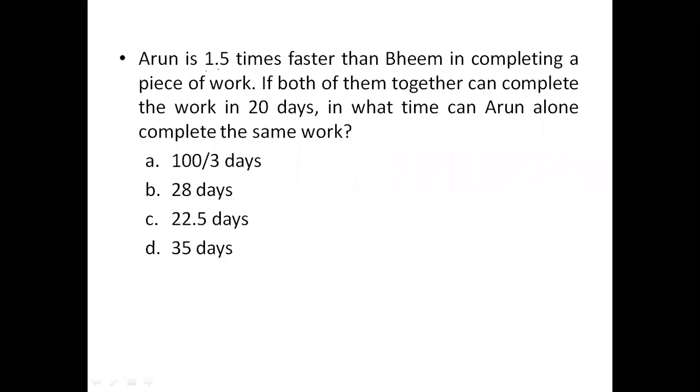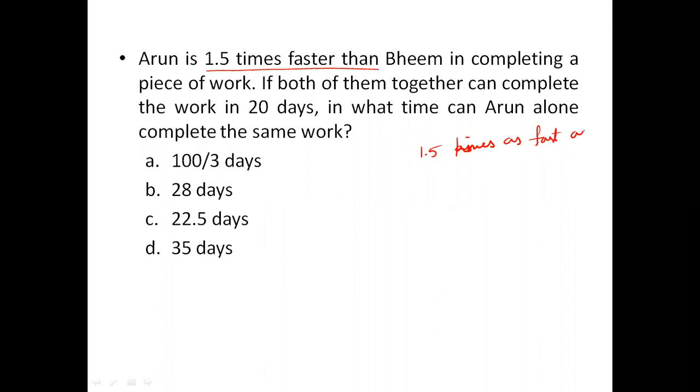Arun is 1.5 times faster than Bhim in completing a piece of work. Here we have to understand 2 things. He can say 1.5 times as fast as, or he can say 1.5 times faster than. Both are different. This is not math, this is basically English. This is what we call the positive degree of comparison. This is the comparative degree of comparison.